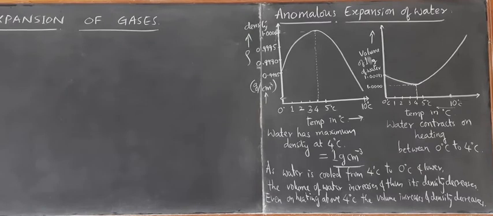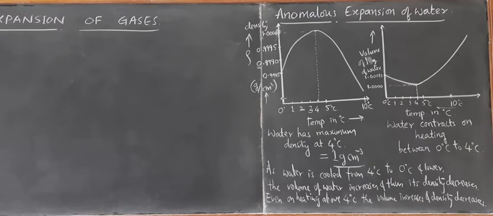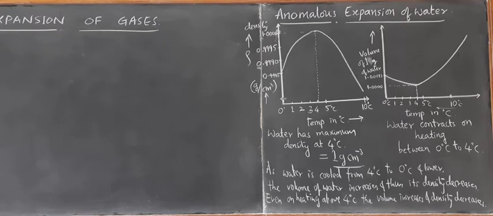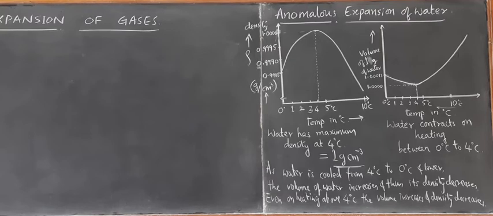So if a question is asked to write a note on anomalous expansion of water and its significance, you need to draw both the graphs and explain what happens when it is cooled from 4 to 0 degrees Celsius, and what happens when it is heated from 4 degrees onwards, what happens to the volume, then what happens to the density, and what is its environmental effect. That becomes the answer. This is a frequently asked question in the exams as well as in interviews. So it is very, very important.